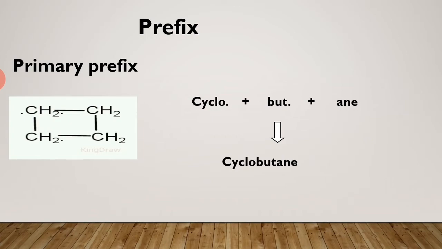Bute is a root word. Why? Because there are 4 carbon atoms. And plus ANE. AN is the primary suffix. Primary suffix denotes there are single bonds between the carbon atoms, that is the saturated nature. So combinedly the name of the compound is cyclobutane.